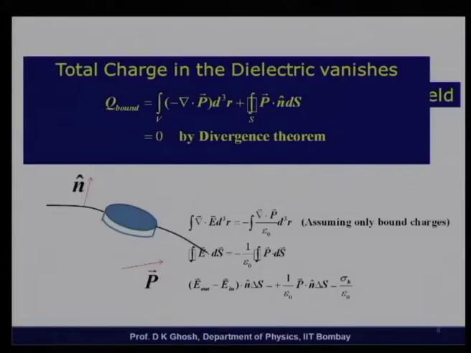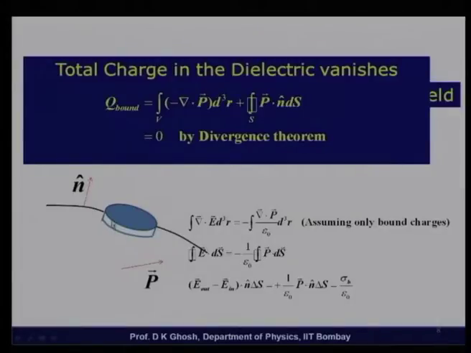E we have already seen that this would generally mean this is minus the integral of del dot P divided by epsilon 0 d tau. We only assume bound charges, that is the integral of E dot dS is 1 over epsilon 0 times the integral of minus del dot P. If I convert this to a surface integral, this becomes 1 over epsilon 0 P dot dS. Now since these have been converted to surface integrals, I look at the two surfaces.